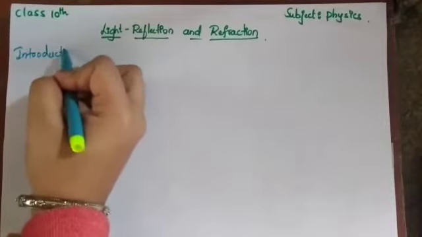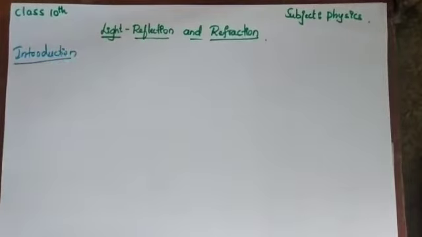So what does light mean? You should know the definition of light. Light is a form of energy which enables us to see objects. Whatever object we are seeing, we are able to see it through light, isn't it? For example, when you enter a dark room, you will not be able to see any of the objects present in it because there is no light present.